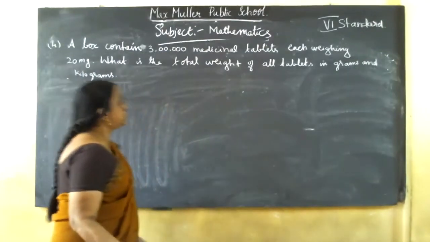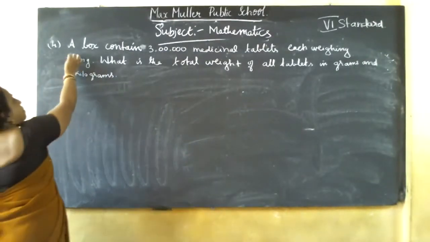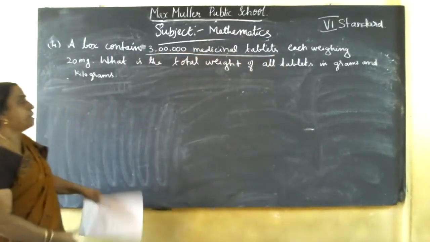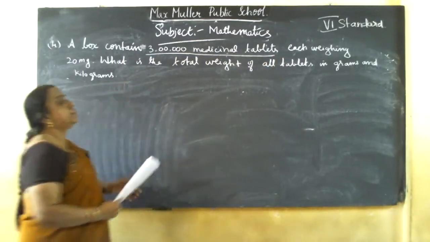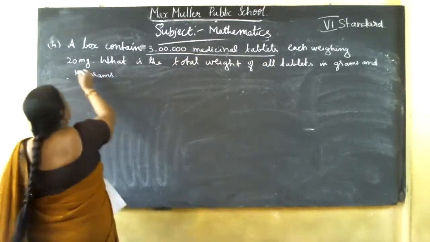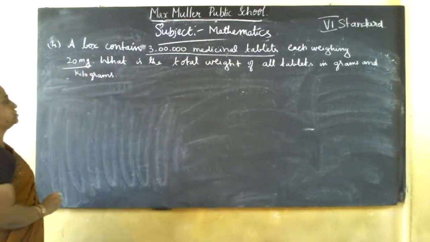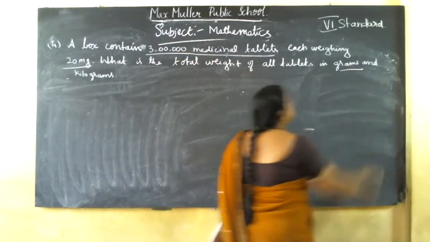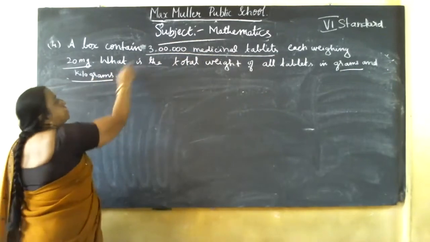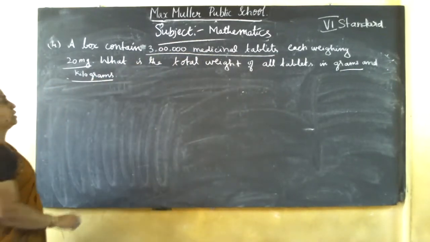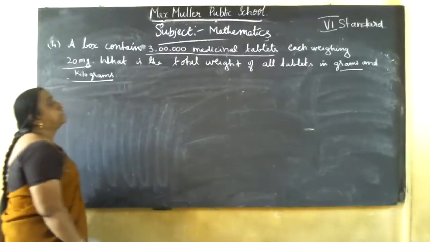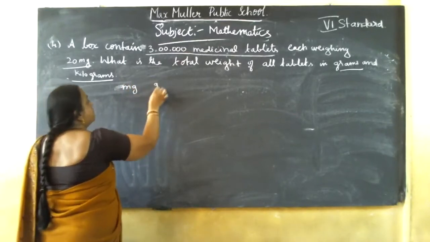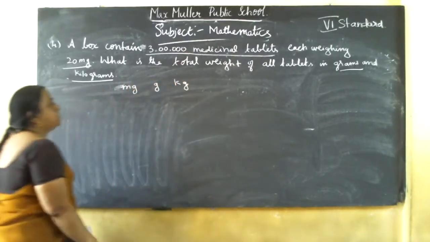See, first understand the question. I'll read sentence by sentence. A box contains 3 lakhs medicinal tablets. In one box, how many tablets are there? 3 lakhs medicinal tablets are there. Each weighing, so the weight of each tablet is 20 mg. What should you find? The total weight of tablets in grams and kilogram. You should find the weight of tablets in grams as well as kilogram. Weight means what? Milligram, gram and kilogram.